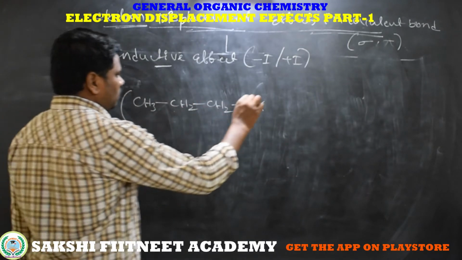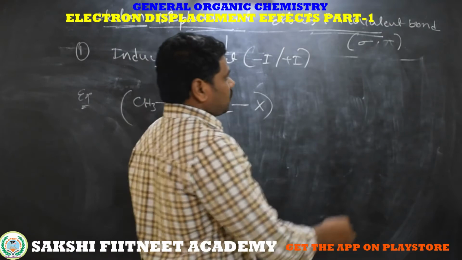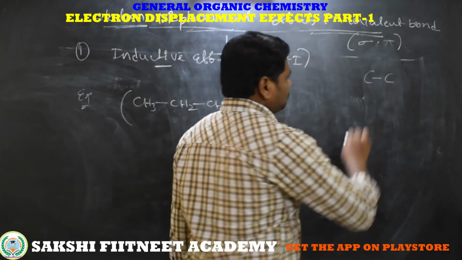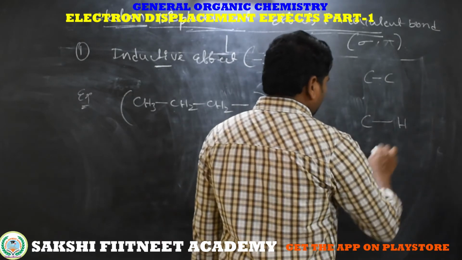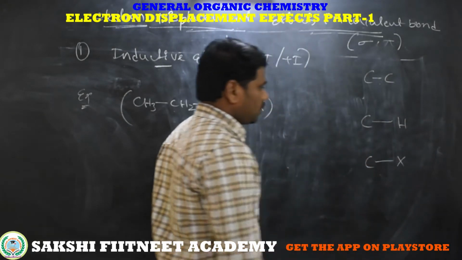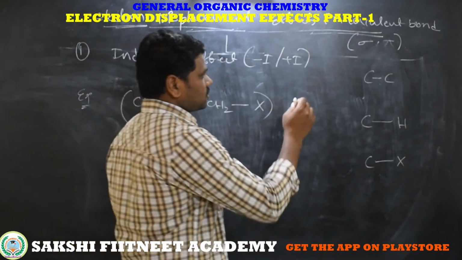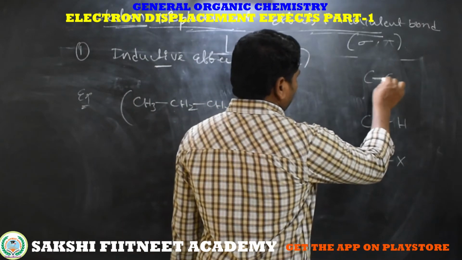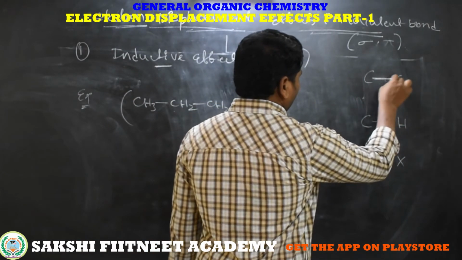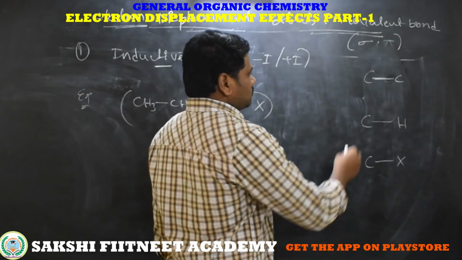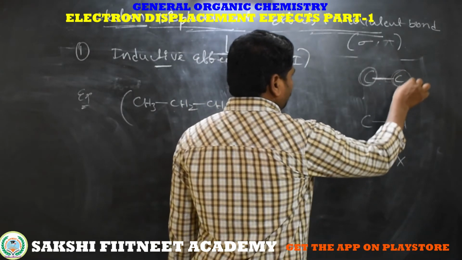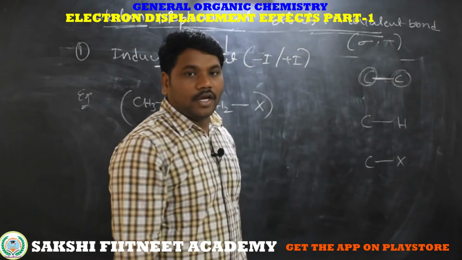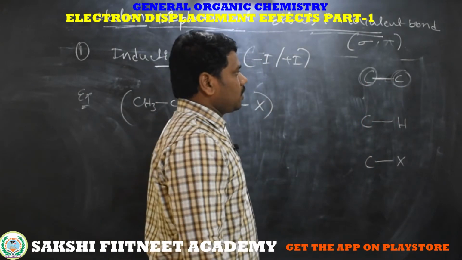In this molecule we have three types of bonds: carbon to carbon, carbon to hydrogen, and carbon to halogen. First, what are the properties of the carbon to carbon covalent bond? Here the bonded elements are both of the same electronegativity.